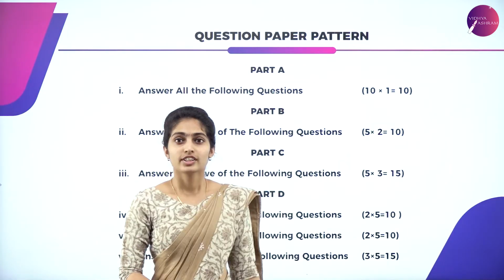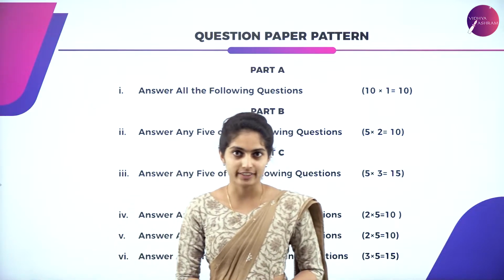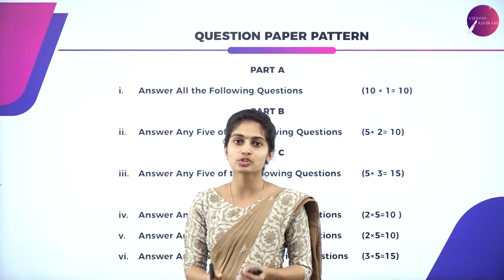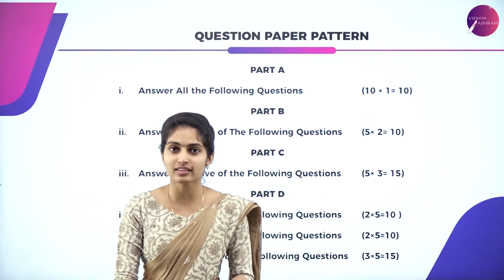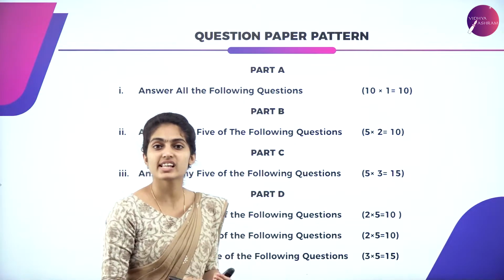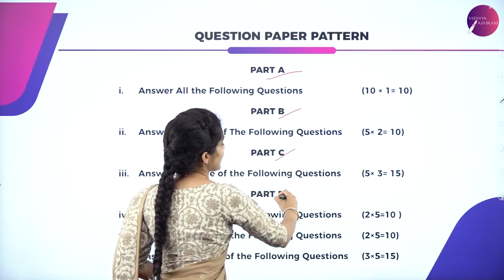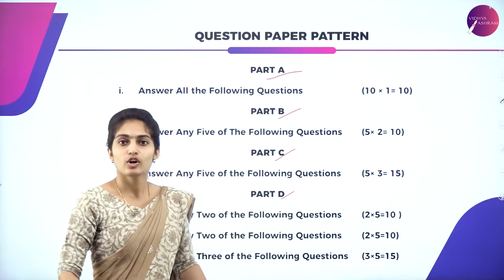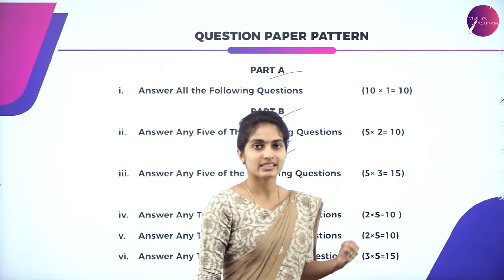So next, you have to know the question paper pattern, how the marks are allotted. Out of 105 marks, you're supposed to write for 70 marks. Coming to the exact pattern of the question paper, what does it contain? That is part A, part B, part C as well as part D. Simple, four parts are there.